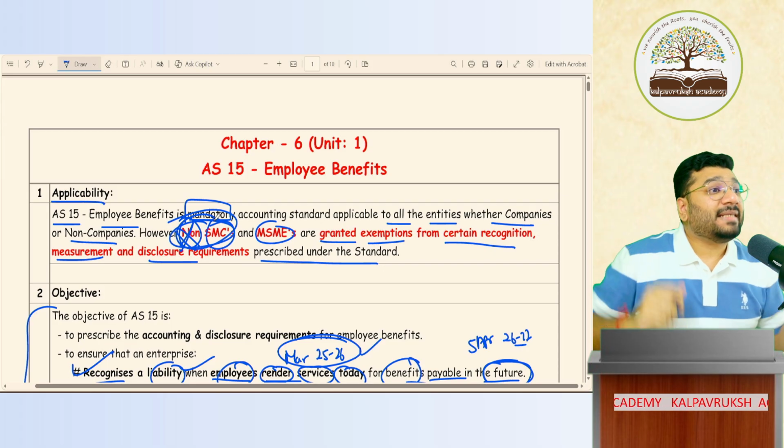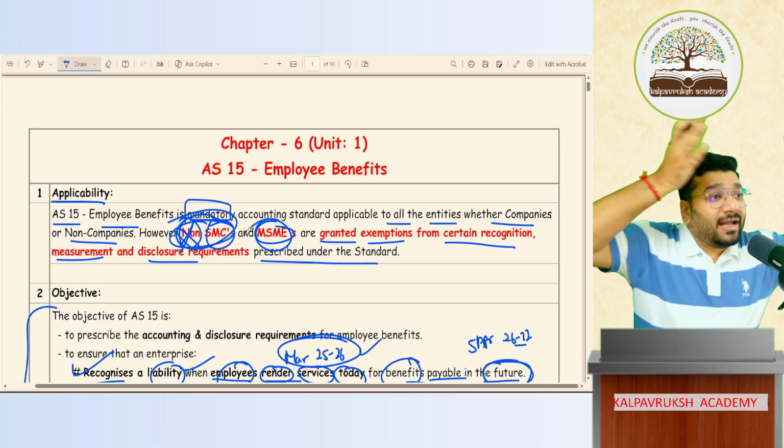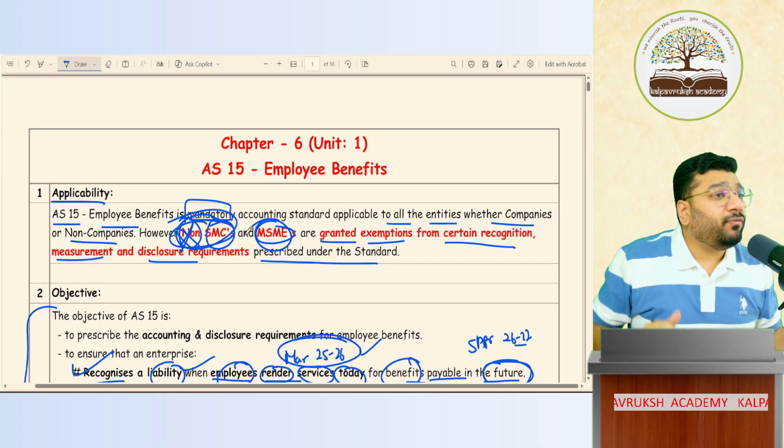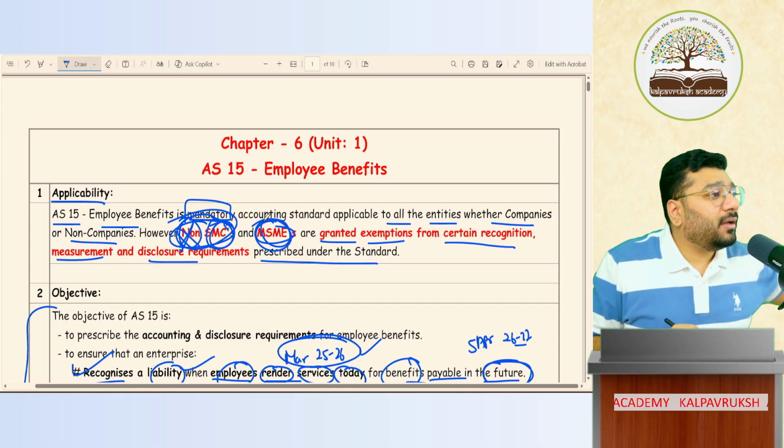Non-SMC means big. SMC means small. In the same way, for non-corporate entities, we have large entity and MSME. The exemption, do you give it to big people or small people? Small people. SMC and MSMEs. Got it, not got it?